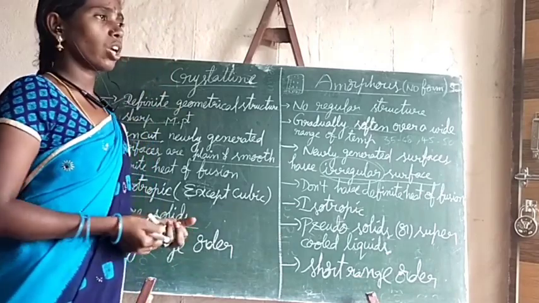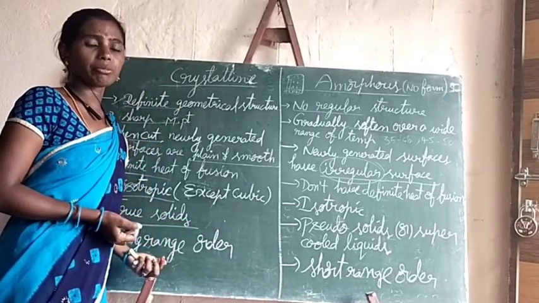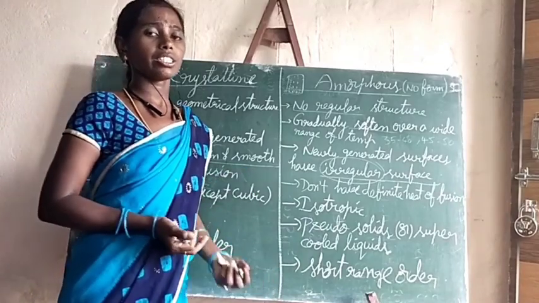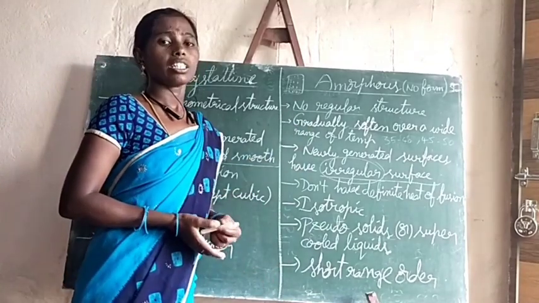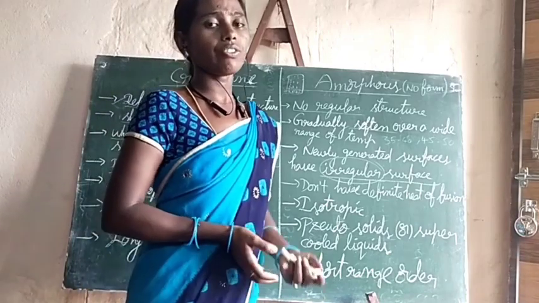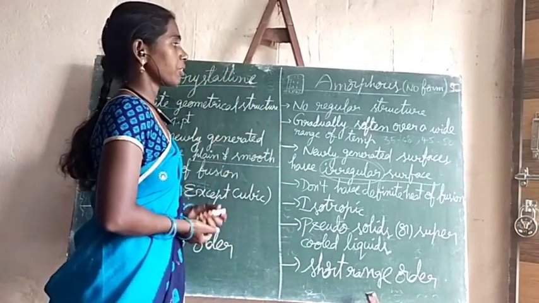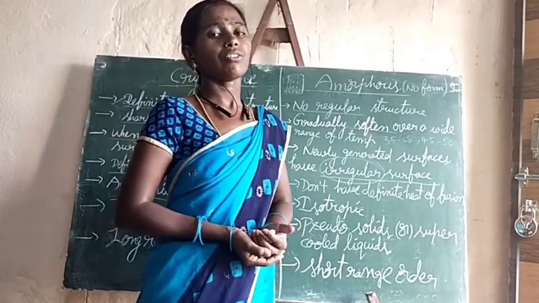And crystalline solids, as they have a regular pattern of arrangement, have long range order of constituent particles. In the case of amorphous solids, they have very short range order of constituent particles. So these are the differences between crystalline and amorphous solids.